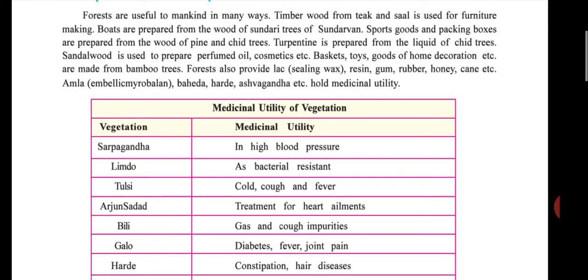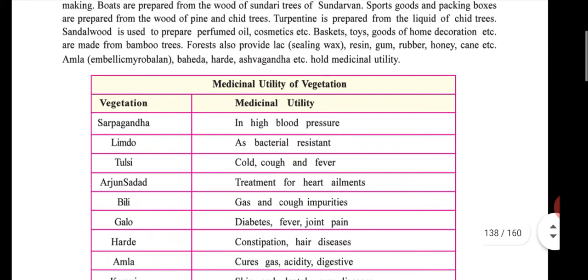Sandalwood is used for perfume oil, cosmetics, etc. Baskets, toys, goods of home decoration, etc. are made from bamboo. Forests also provide sealing wax, resin, gum, rubber, honey, etc. And amla, behda, harde, ashwagandha, etc. have medicinal utility.